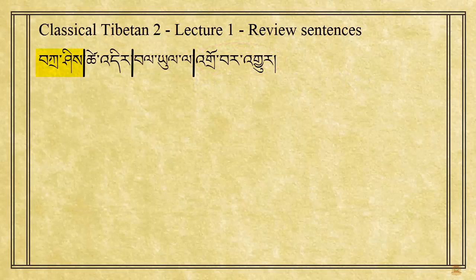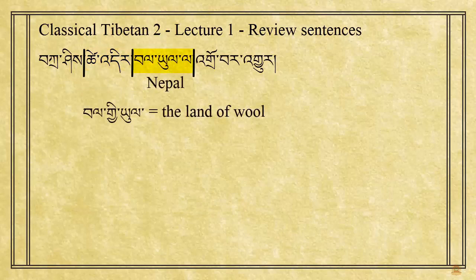Tashi, which is a name, and not marked by any particle. Tsedir, which is tsedi, this life, marked by a ladun particle. And finally, we have Payula. Payul is Nepal. Actually, this is short for Palki-yul, which means the land or place of wool. And this word is also marked by a ladun.